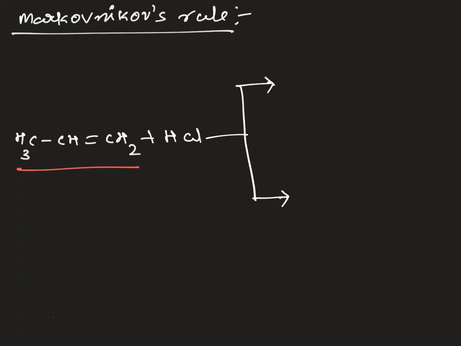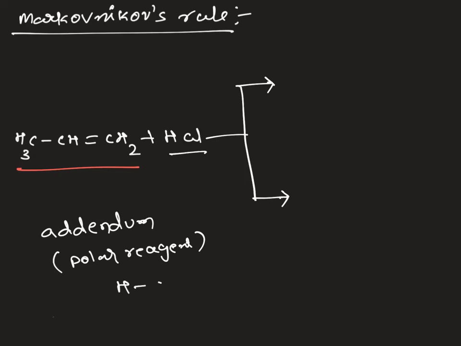What this rule states is that the negative part of the addendum, meaning the negative part of the reagent, the negative part of the polar reagent, I am writing here. So if you are taking HCl as a reagent, it has H plus and Cl minus, and Cl minus is the negative part of the reagent.